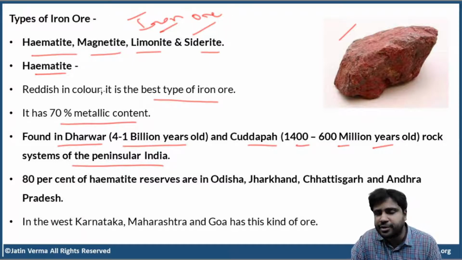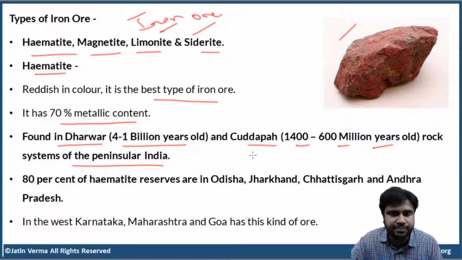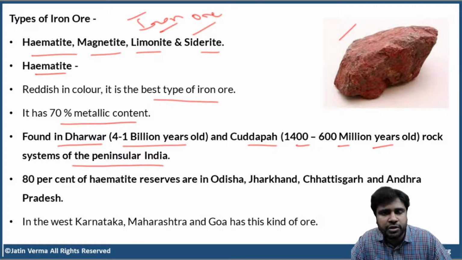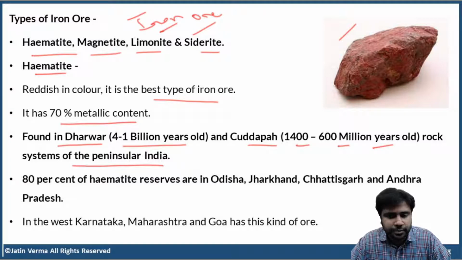So, where do you find hematite? It is found in Dharwar and Kadapa rock systems of peninsular India. Dharwar rock system is somewhere between 4 to 1 billion years old. All the rocks of Dharwar were formed between 4 billion years ago and 1 billion years ago. The same thing with Kadapa. The rocks of Kadapa system are 1400 to 600 million years old. Clear? I'm going to explain about that also. Please don't worry. By the end of this course, as I promised, you'll have complete clarity over everything.